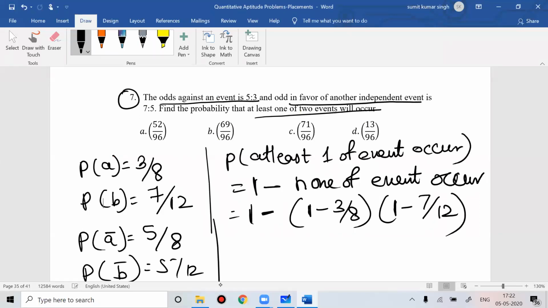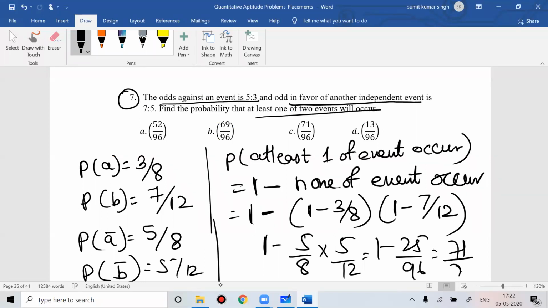So none of them happen. A intersection B they're talking about. This would be 1 minus 5/8 into 5/12. So this is 1 minus 25/96. That is nothing but 71/96. So this is one of the ways to solve the problem.